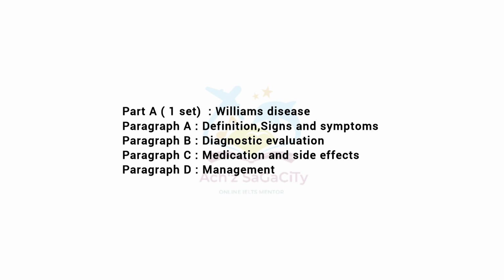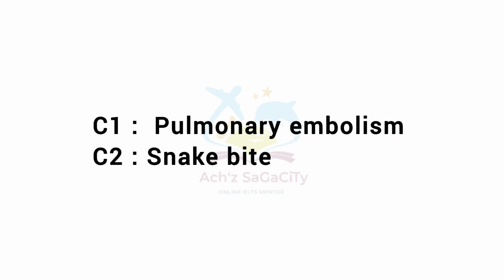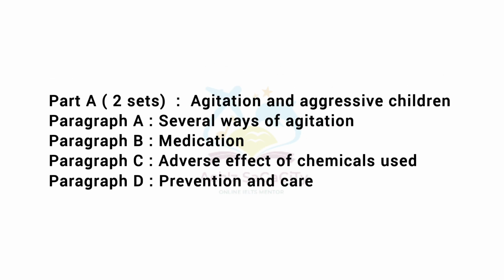Paragraph A including the definition, signs and symptoms of the disease. Paragraph B with the diagnostic evaluation. Paragraph C medication and side effects. And paragraph D with the management of Williams disease. Coming towards the C1 and C2, C1 including pulmonary embolism and C2 about snake bite.